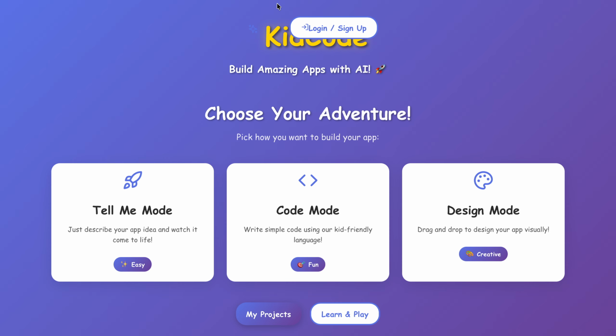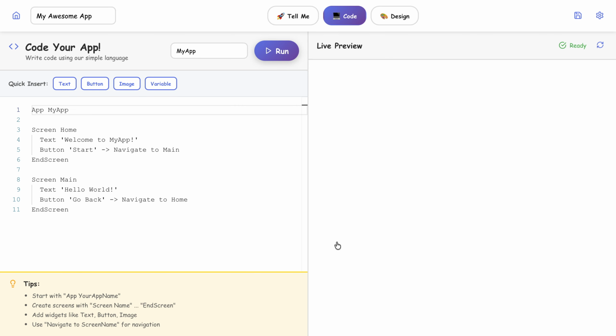There's the code mode and the design mode. We're more interested in the code mode and the design mode because they teach the kids the principles of programming and how to develop things that look like real world apps. Let's start with the code mode. When you click code mode, it takes you to this app sample. You don't have to authenticate unless you want to save your projects. You can play with it. It's free, it's available.